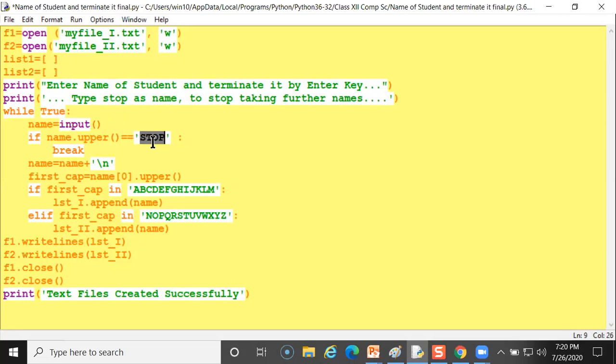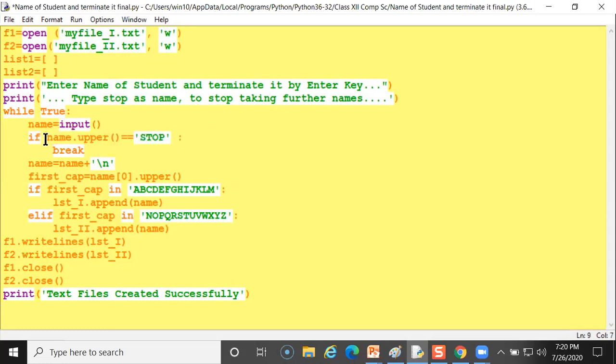If you are typing stop in capitals over there, that will be a break. Break means that whatever else you type, it will continue and you have to press the enter key. But if you input the word stop in capitals, that will be a break. So what is the use of the if statement here?